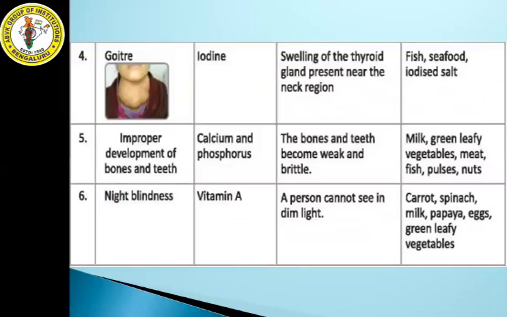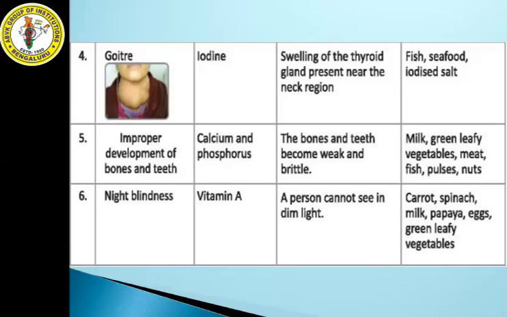Next we have goiter. So what is goiter? Goiter is a deficiency disease which is caused due to deficiency of iodine. So if iodine content is less in your body, then you will be affected with goiter. So what are the symptoms of goiter? Swelling of thyroid gland present near the neck region. So you can see the diagram here. In the neck region, there will be a huge swelling. So this will be due to goiter or deficiency of iodine.